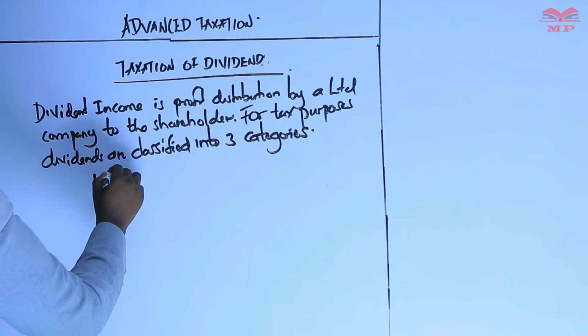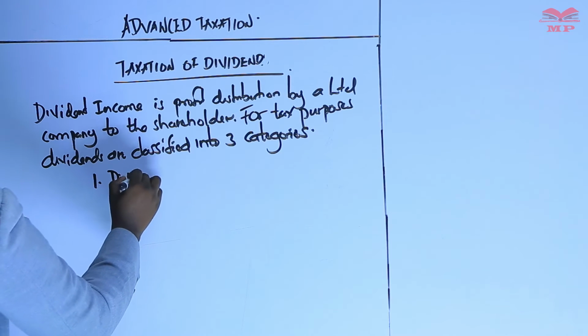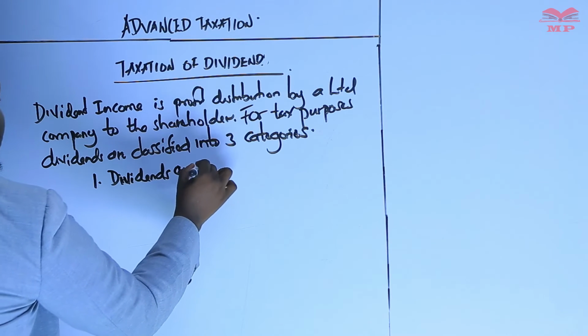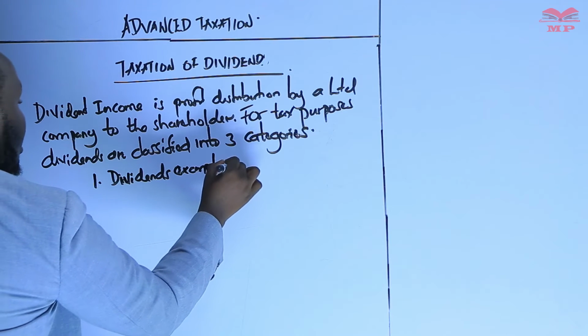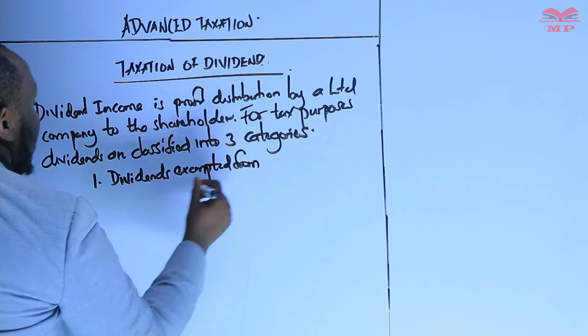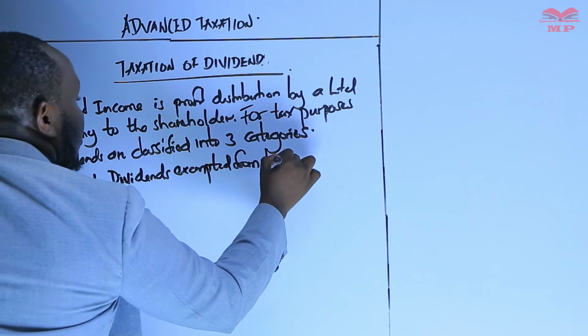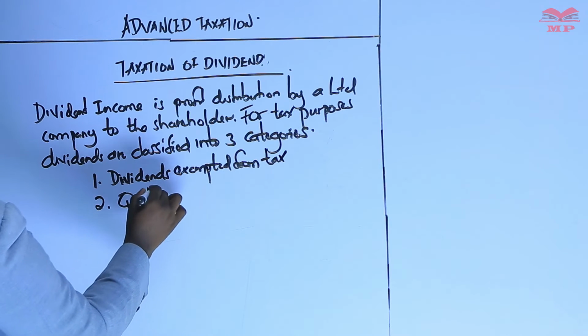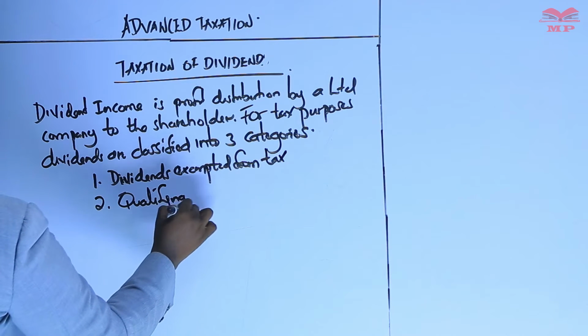We have one, dividends exempted from tax. Two, qualifying dividends.